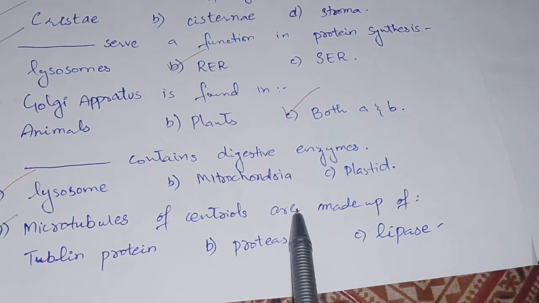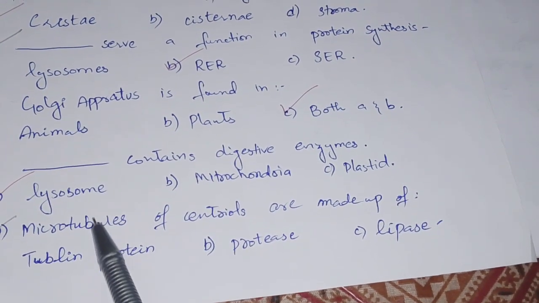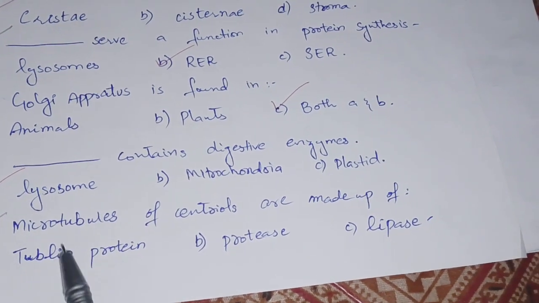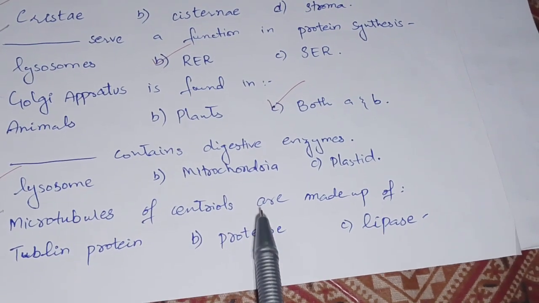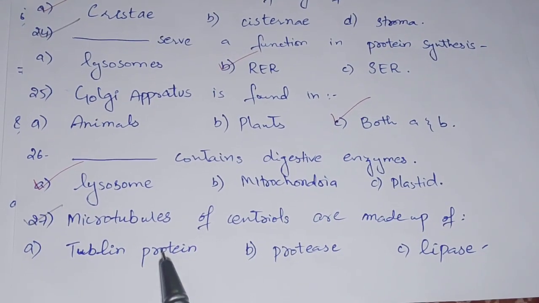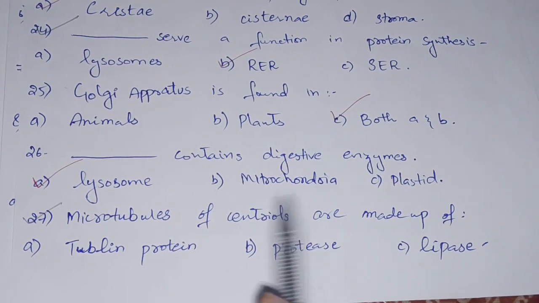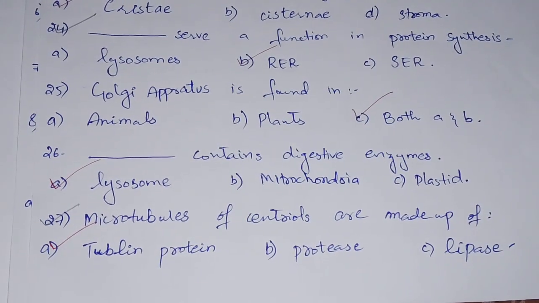Microtubules of the centrioles are made up of. So the centriole is made up of the microtubules, and the microtubule is formed of which type of protein. Here are the names of the proteins. Number 1 is the tubulin, option B is the protease, and option C is the lipase. So the correct option for what the microtubules of the centriole are made up of is the tubulin protein, which is option number 1.